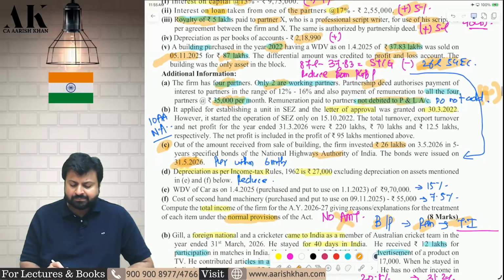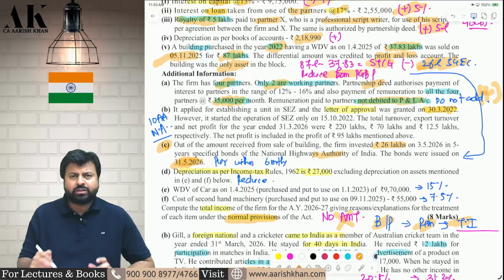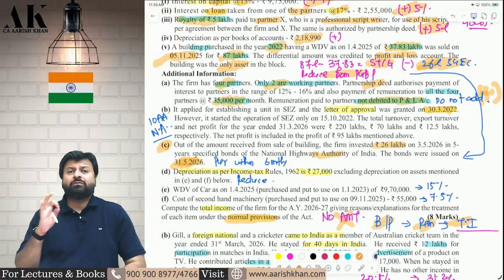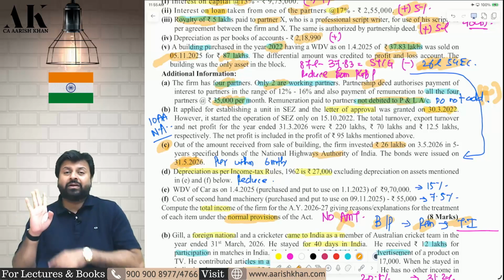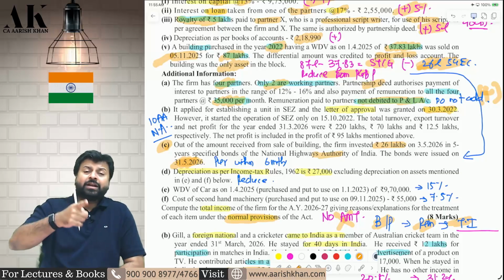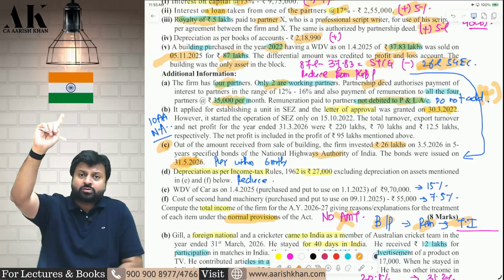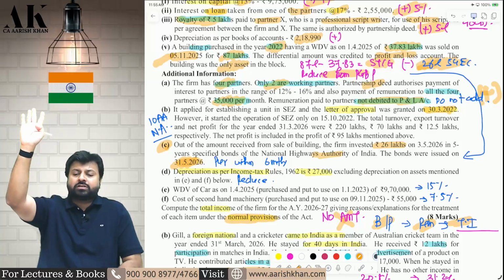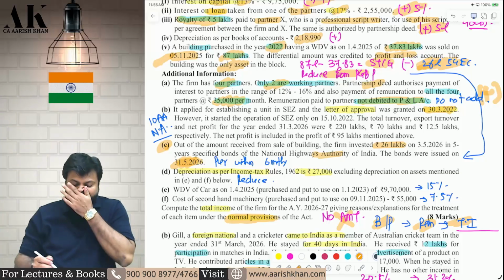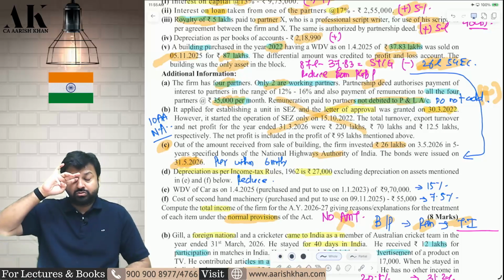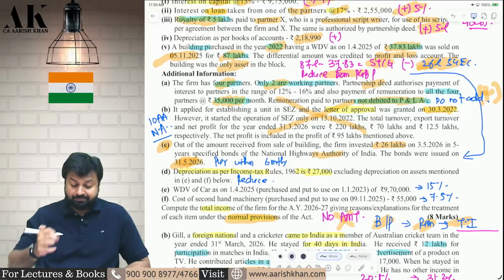Okay. Next one. You are opening some unit in SEZ, but you are late. You are opening in 2022. After 2021, nobody is going to get deduction under 10AA. Maximum, you have to open the unit by 31st March 2021, and the letter of approval should have been taken by 31st March 2020. Anybody who has taken letter of approval till 31st March 2020 and opened the unit till 31st March 21 can also claim deduction. But after 21, it is not possible. So this entire discussion is of no use to us. You cannot get deduction of this particular 10AA.